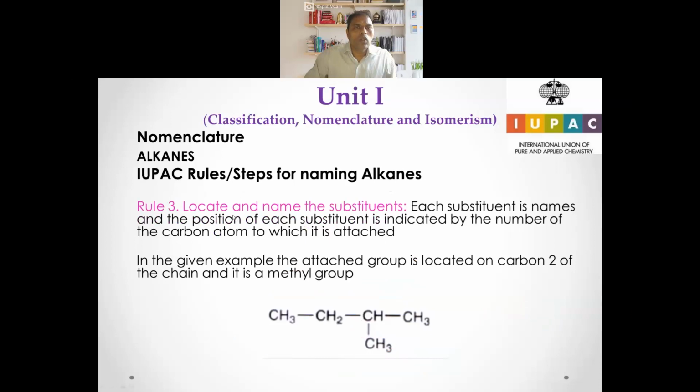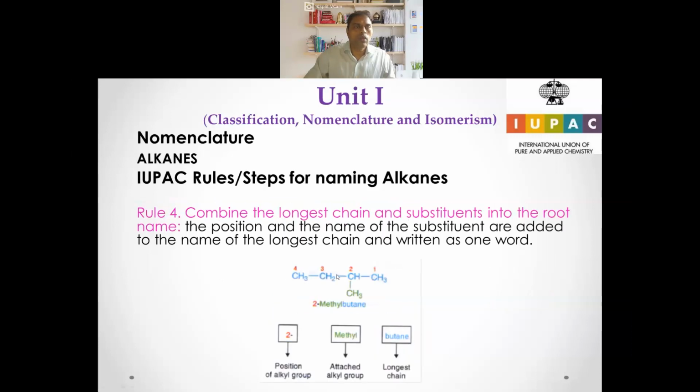Then the third one, locate and name the substituent. Actually, I have already done that over there. So that is 2-methyl. We are going to locate the number that is at the second position, numbering from here 1, 2, 3, 4, second position, and it is a methyl group. Fourth rule, combine the longest chain and the substituent into the root name.